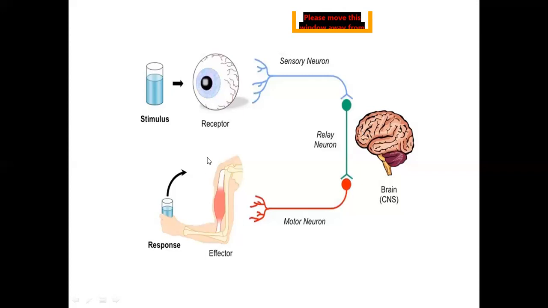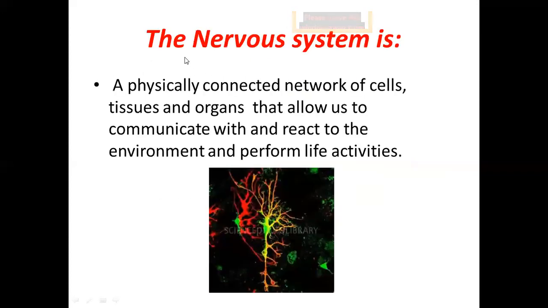Coordination in animals needs two systems. The first system is the nervous system, and the second is the endocrine system. We will talk about the nervous system. The nervous system is a physically connected network of cells, tissues, and organs that allow us to communicate with and react to our environment and perform life activities.